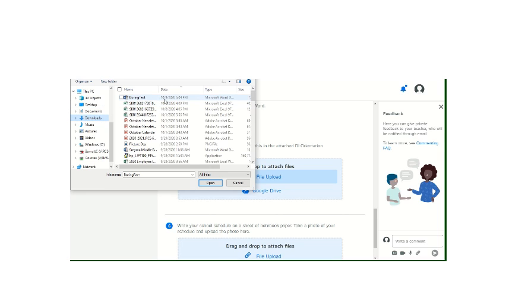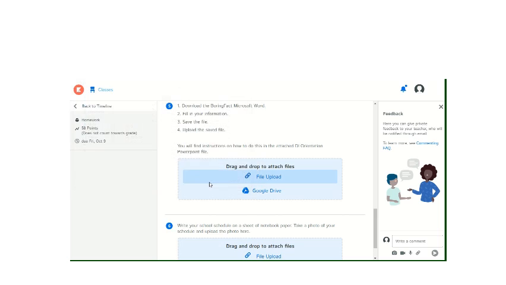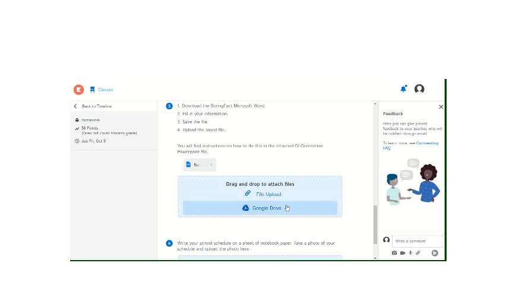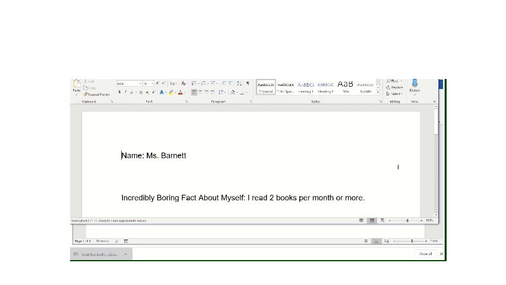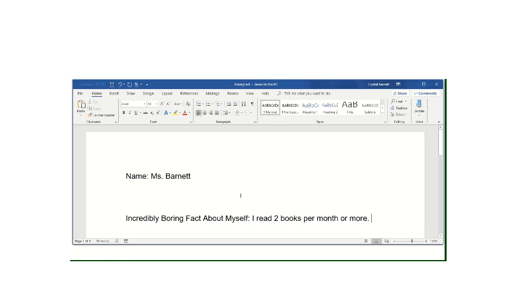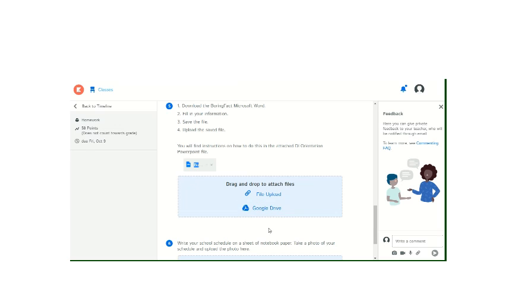You'll see the date it was made and then when it was last saved, 5:04 p.m., which is right now. So I'm going to click on it, and I'm going to hit open. That saves that here. Now I'm going to click on it, and it's going to re-download the file. I'm going to open it and look at it again, and it did save my changes. So now I could hit submit on my assignment, and I know that my assignment, I'm not turning in a blank document.